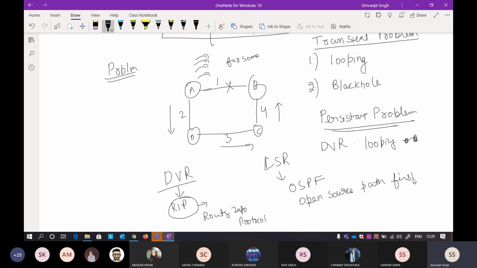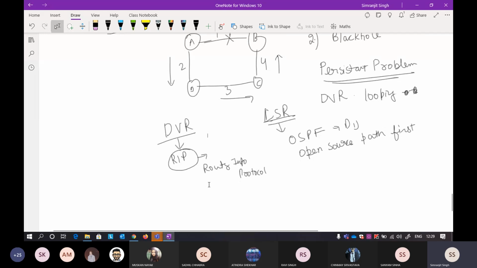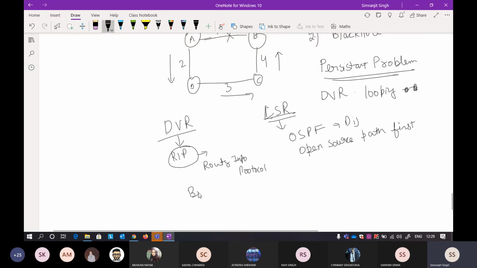Okay, so LSR is a technique that is implemented by OSPF. OSPF uses the Dijkstra algorithm, and DVR uses, I cannot say that it is Bellman-Ford, but it is very similar to Bellman-Ford. Bellman-Ford also takes like 2 or 3 rounds if you studied data structures, because Bellman-Ford, I think, was all pair shortest path. So it has to find the shortest path from every pair: from A to B, A to C, A to D, from B to A, B to C, B to D, something like that.